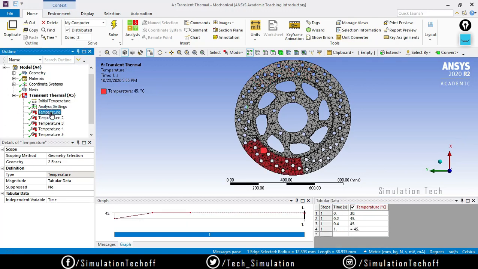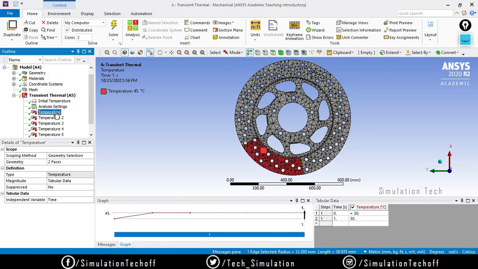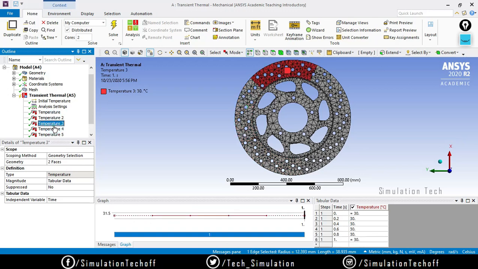At 0.2 it is 45 and at 0.4 it is 45. Okay. 0.3, 45, 0.2, 0.4, 0.5, 0.6.